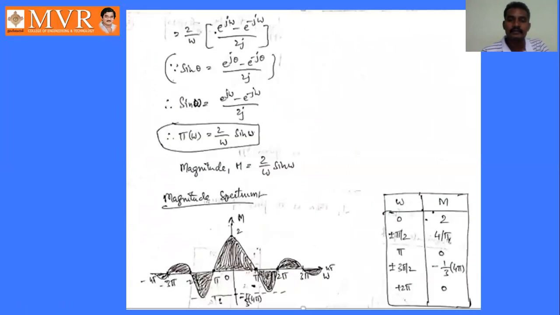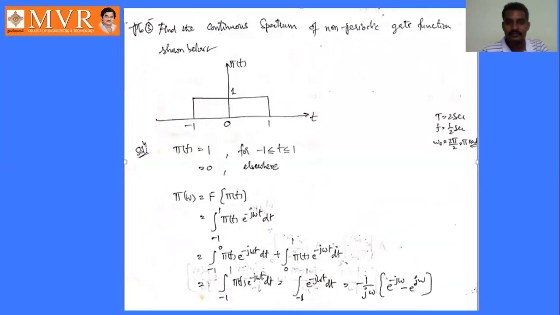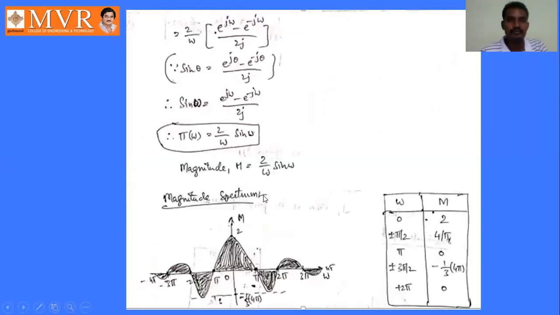We are multiplying this expression by 1 by minus 1 by j omega into e power minus j omega minus e power j omega by 2, and dividing this expression by 2. Multiply and divide this expression by 2 so that we will get this expression: 2 by omega into e power j omega minus e power minus j omega by 2j.